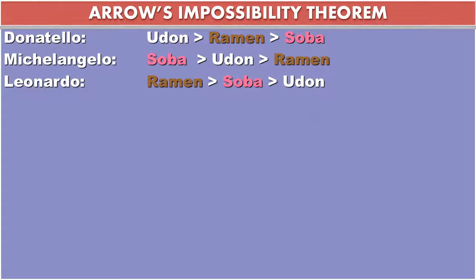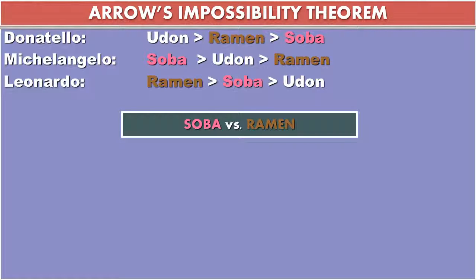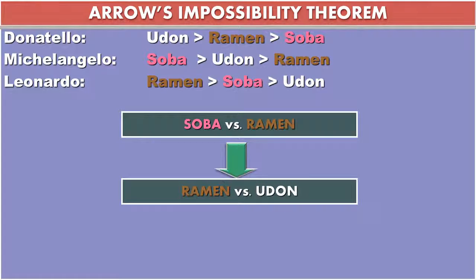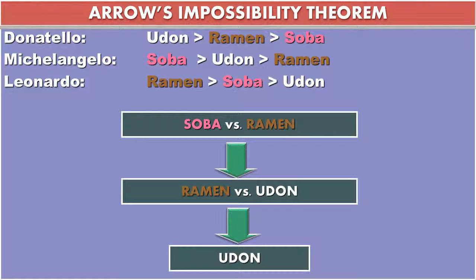And just to show you that it goes for all 3 ways, let's do the final possibility. Soba versus ramen. We did this already. We know that ramen wins. It goes against udon. Okay, and therefore we know that udon wins. So what Kenneth Arrow is trying to say: whoever controls the process controls the outcome. And therefore democracy is impossible because you'll never get the same majority whenever you have more than 3 choices and 3 voters.